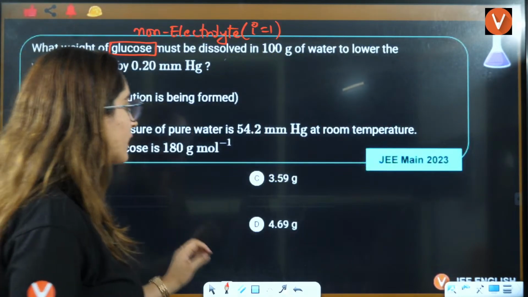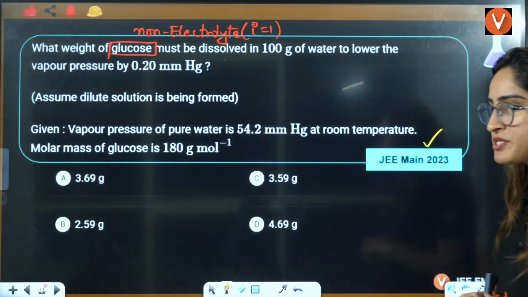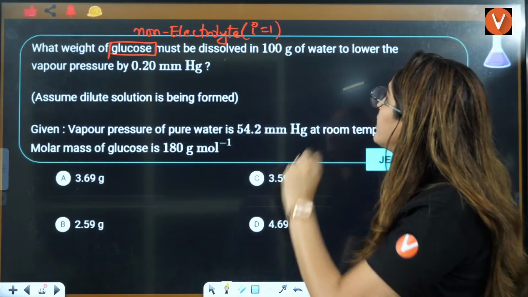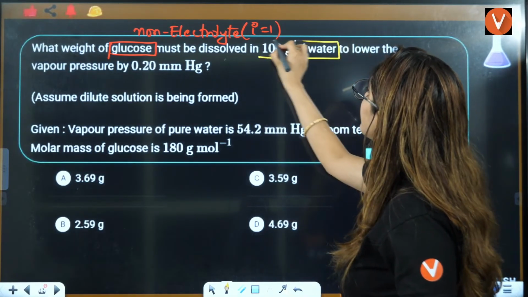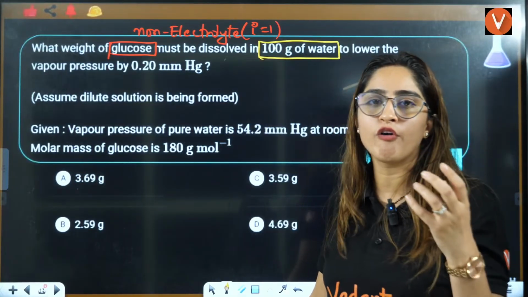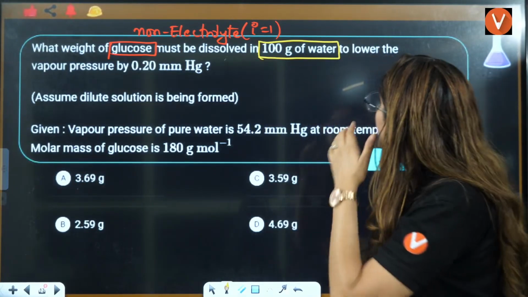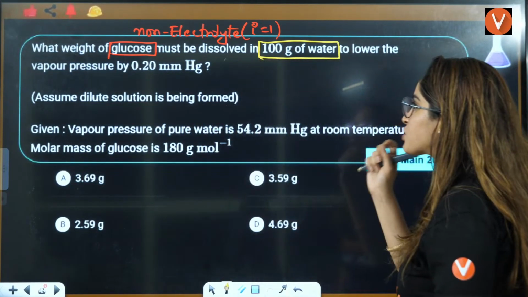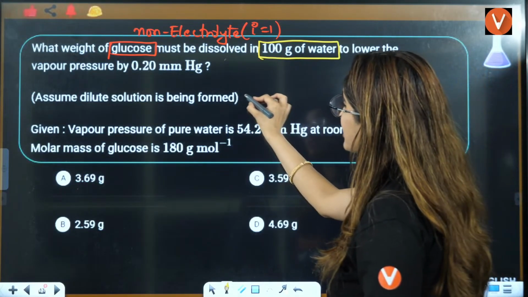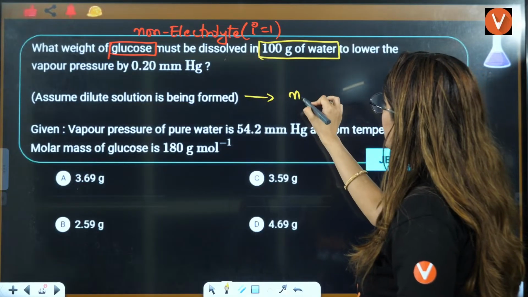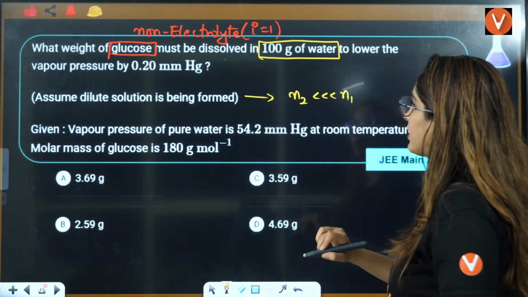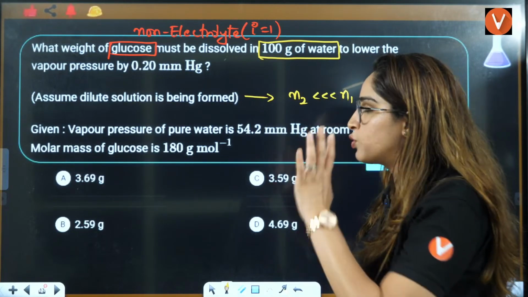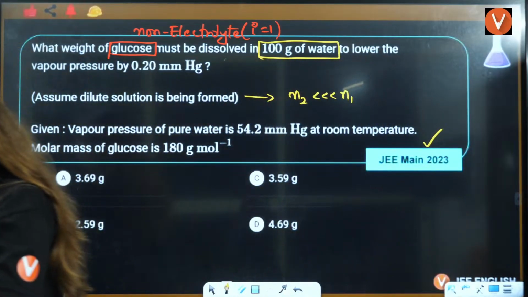Okay. Now let's study. This is a JEE Main 2023 question. Let's see this. What weight of glucose must be dissolved in 100 gram of water? Now, tell me one thing. Is this a mass of solute or solvent? To lower the vapor pressure by this, assume a dilute solution is being formed. That means it is a very dilute solution. That means n2 is very, very small as compared to n1. Vapor pressure of pure water is this at room temperature, molar mass of glucose is this. Everything is given to you. You have to put down all the values here.